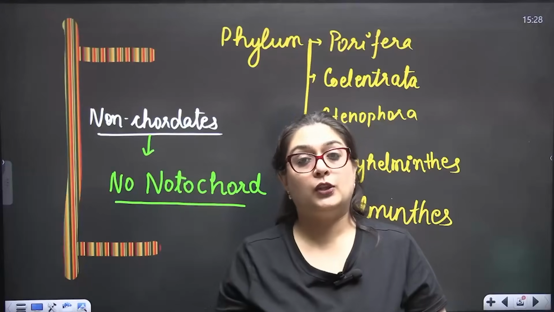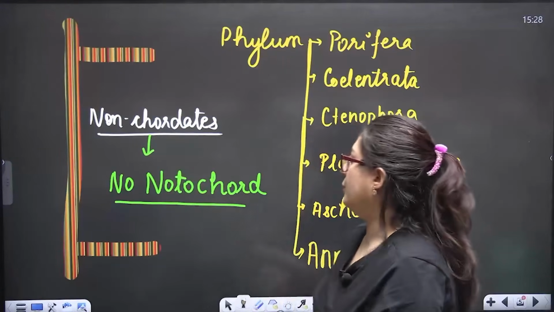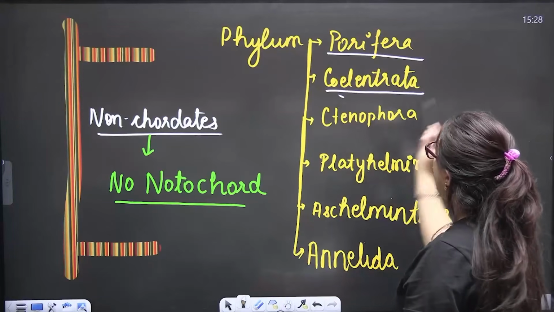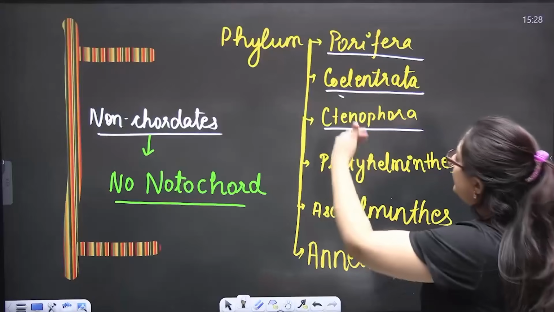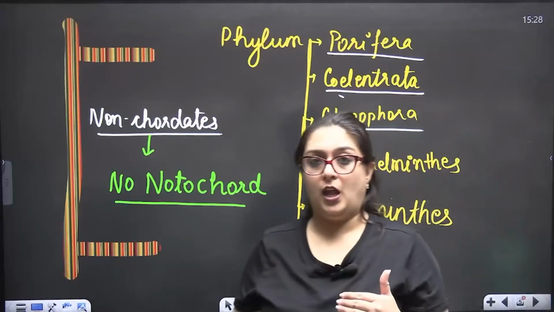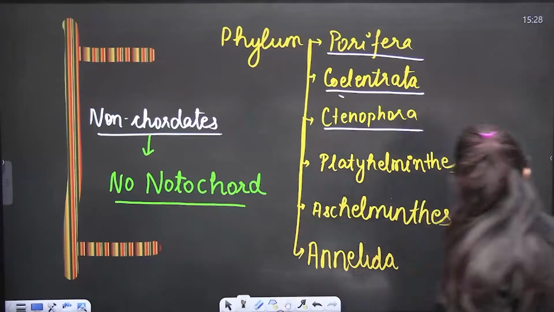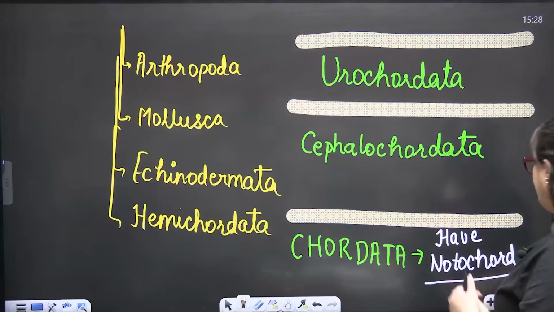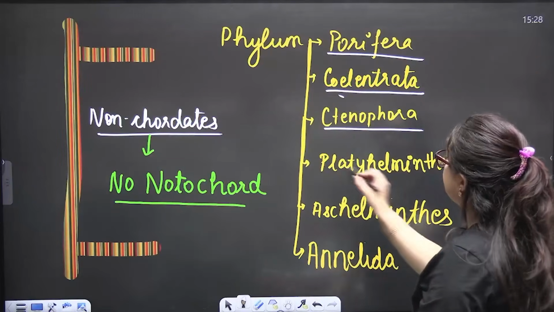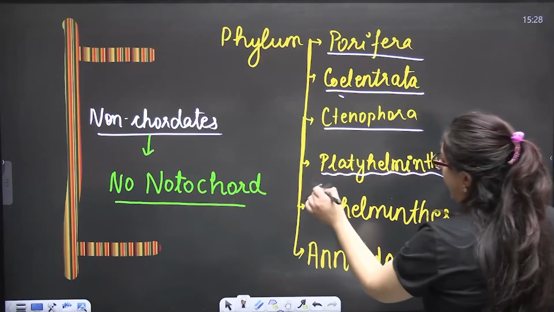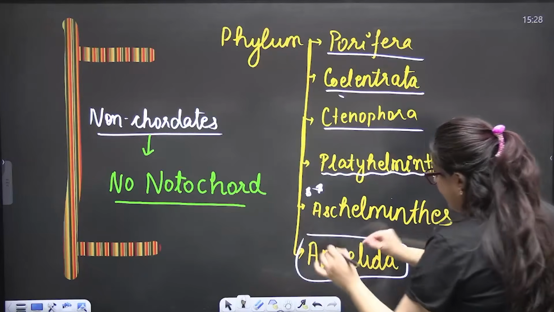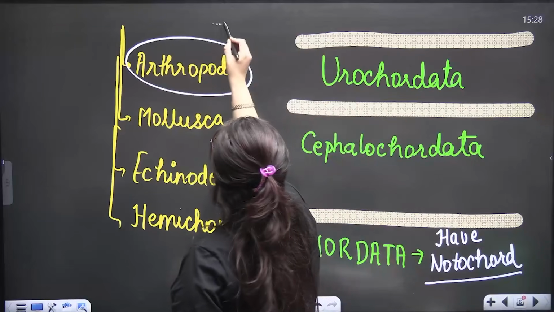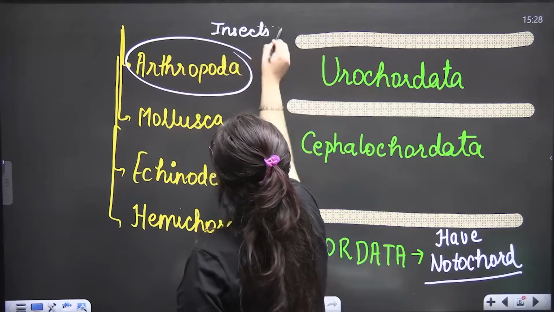Various phyla are there, and those having notochord are chordates, in which vertebrates are also included. Phylum Porifera, phylum Coelenterata, phylum Ctenophora. Now again these phyla show evolution. When you go from Porifera to other phyla, the complexity increases and evolution occurs. Platyhelminthes, Aschelminthes, Annelida. Annelida includes earthworm, where the metamerism property is seen. Arthropoda, insects are seen. Mollusca,